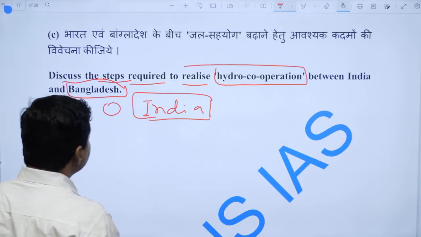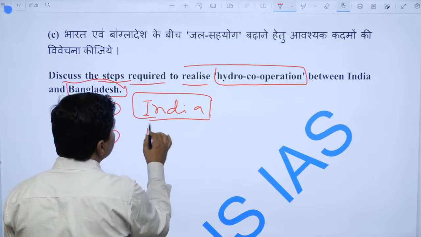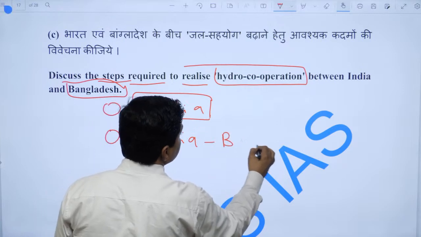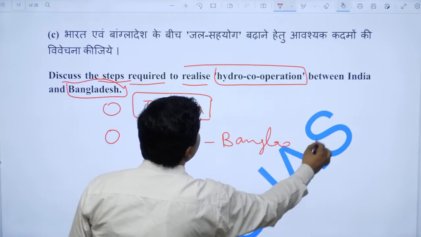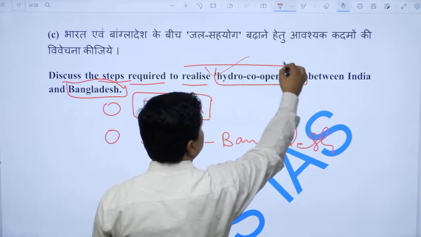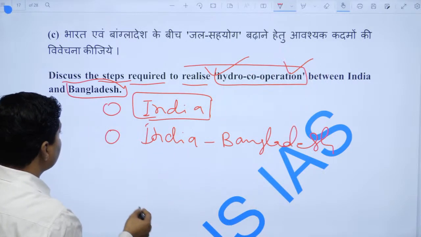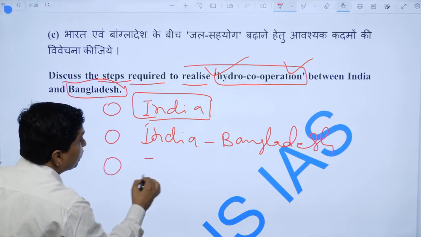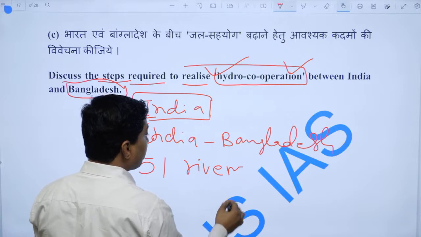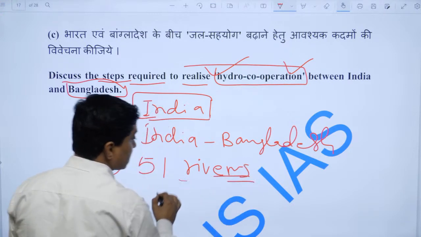Between India and Bangladesh there is much cooperation, but there are approximately 51 rivers we share with Bangladesh.